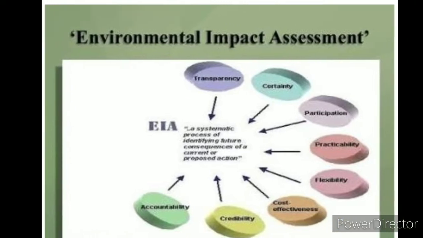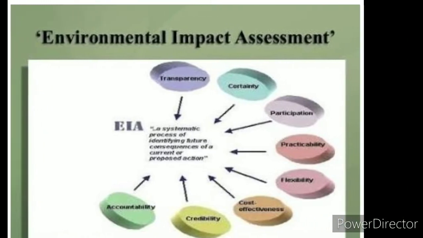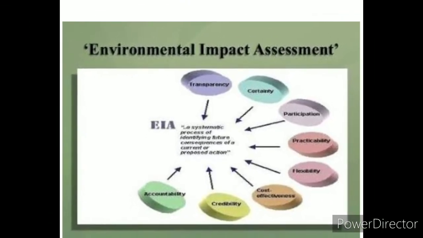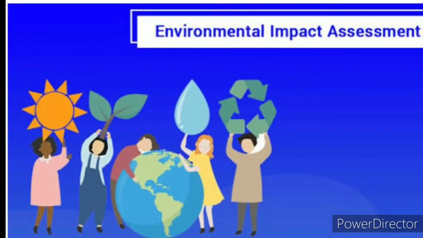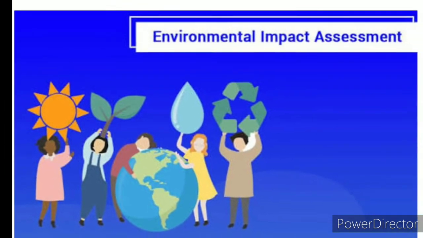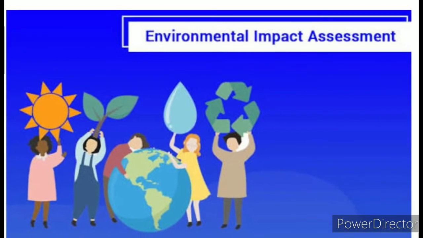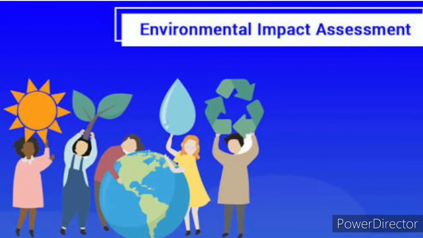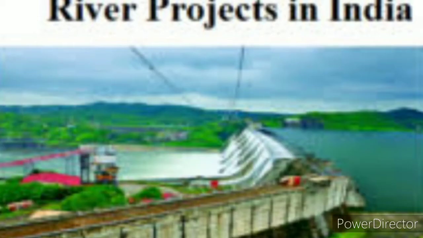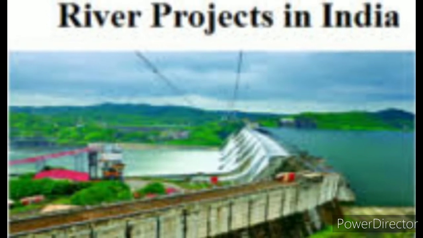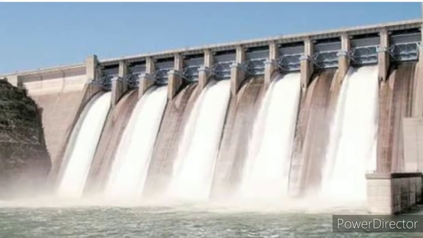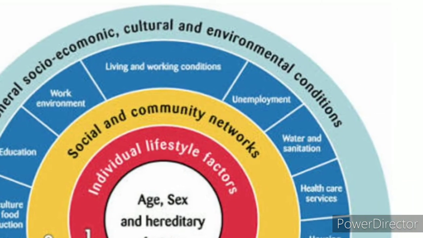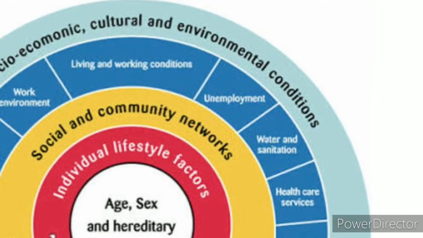Next is environmental impact assessment. It is an environmental management tool. It helps to regulate and recommend optimal use of natural resources with minimum impact on ecosystem and biotic communities. It is used to predict the environmental consequences of future proposed developmental projects, for example river projects, dams, highway projects, taking into account interrelated socio-economic, cultural and human health impacts.